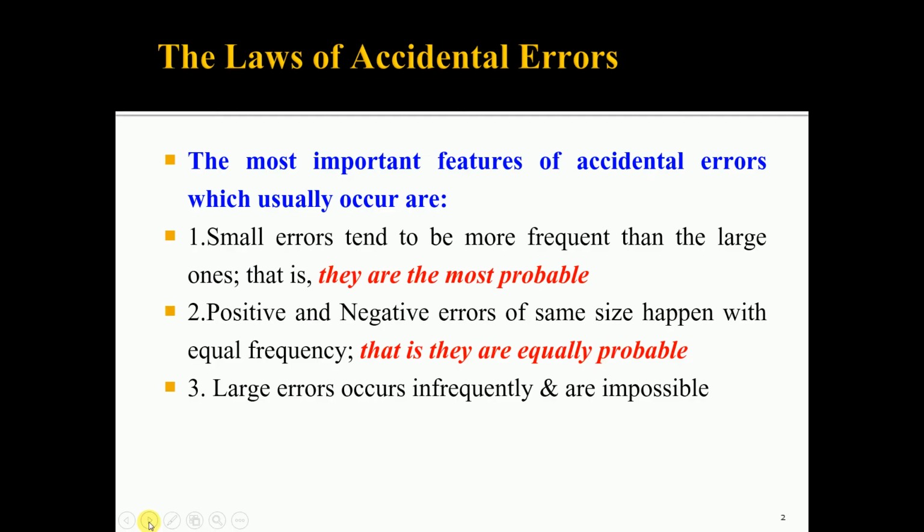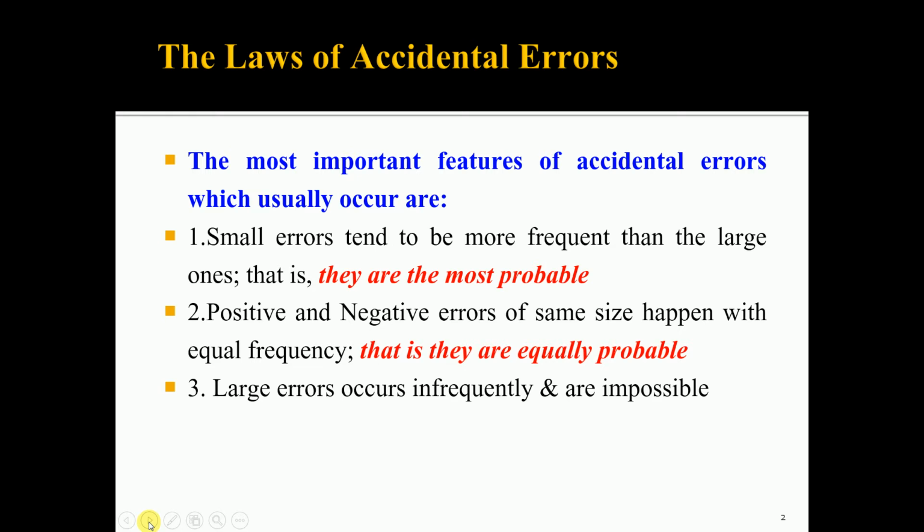After a careful study and investigation of observations of various types, it shows that the accidental error follows some definite law, and that law is the law of chance, what we call the law of probability. This law of probability defines the occurrence of errors and can be expressed in the form of an equation which can be used to compute the probable value or the probable precision of a quantity.